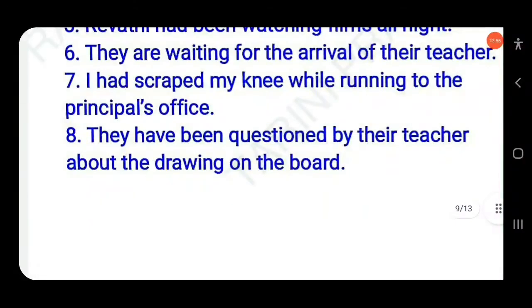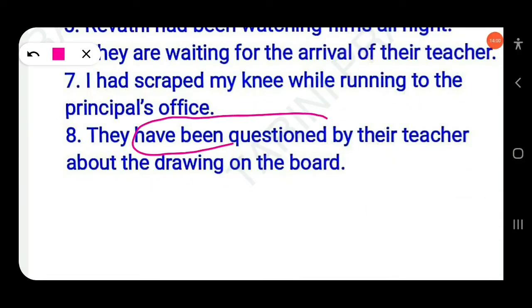So here they have been questioned. This is present perfect. Have been questioned by. Here the answer will be written in passive form. They have questioned, so this is wrong. This is active. The question is written in passive form, so you have to write the answer in passive. Okay, they have been questioned by their teacher about the drawing on the board. Clear?